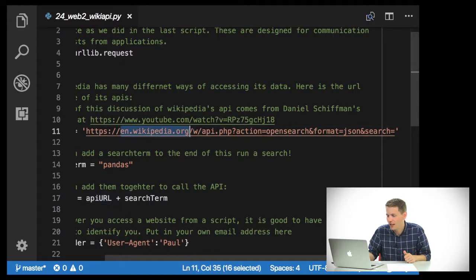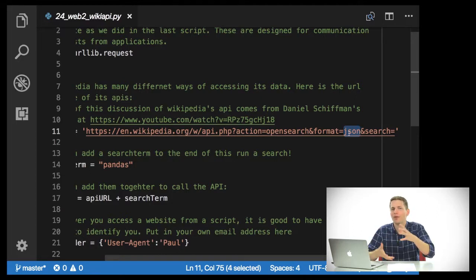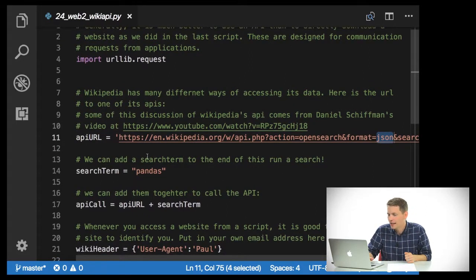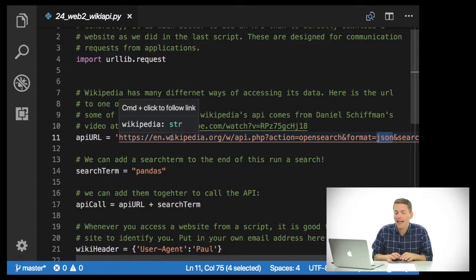I have, of course, English Wikipedia here. I have api.php. And then I can tell it that I have a certain type of search, in this case, open source search. And the return format is JSON, or JavaScript Object Notation. This just tells me what the returned object is going to look like. So if I build this out properly, I can actually build myself a nice little search platform.